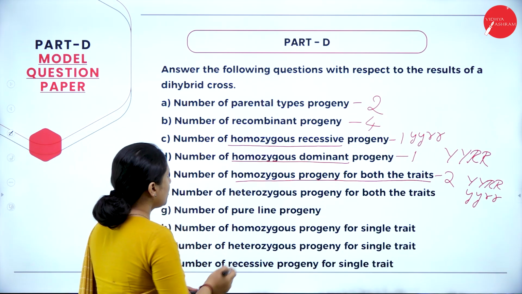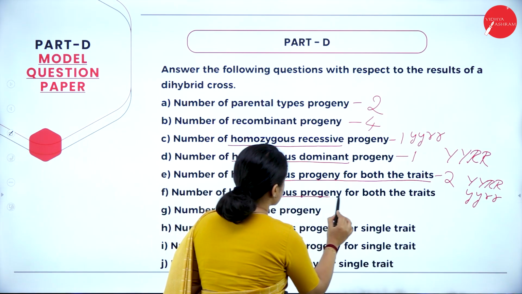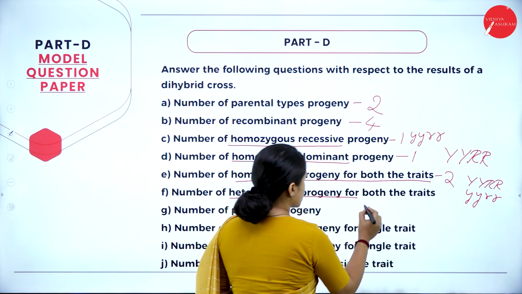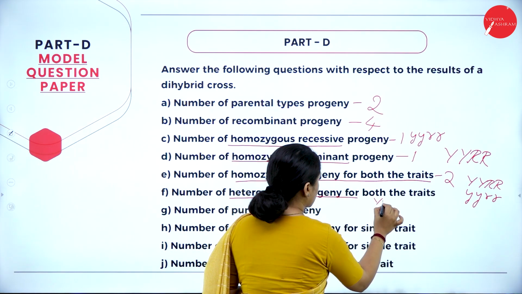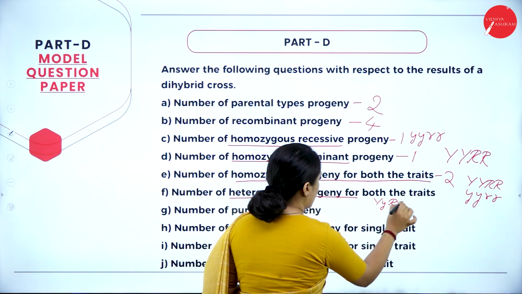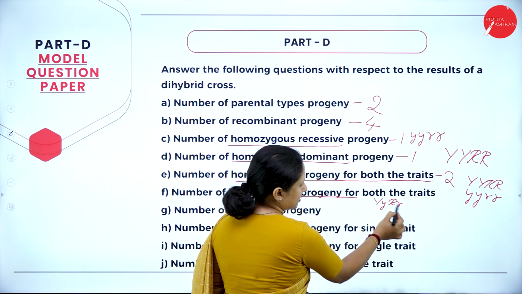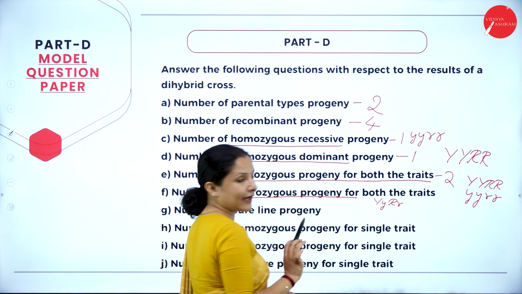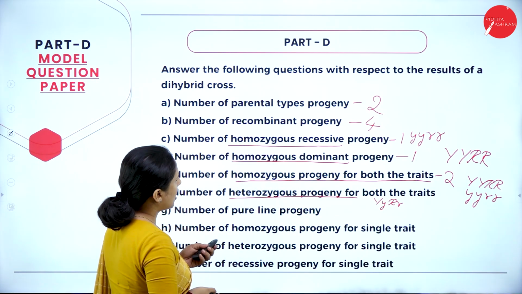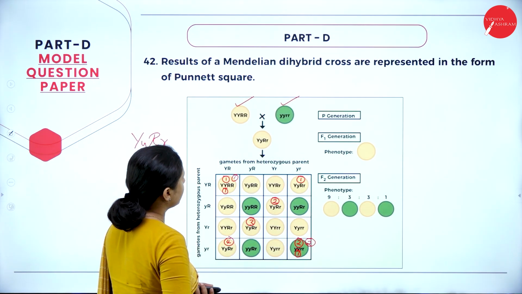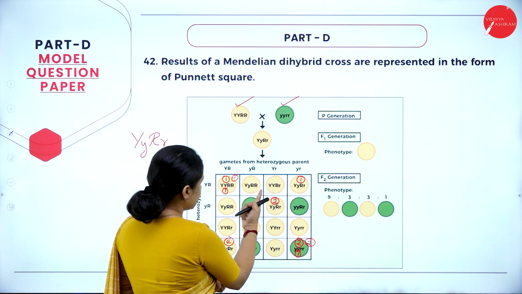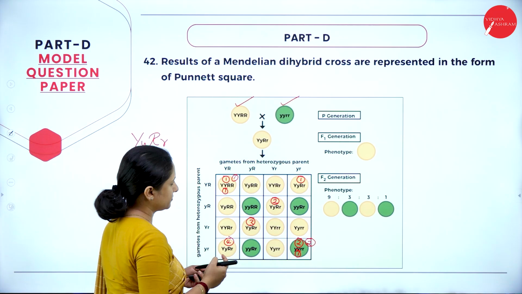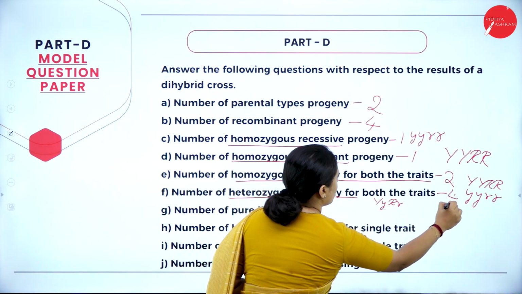Next, number of heterozygous progeny for both the traits. Heterozygous means it should be YyRr. So heterozygous for both, that is for yellow and round, it is heterozygous. We'll count how many are there. That is YyRr. Again, it's 1, 2, 3 and 4. So the answer for this is 4.